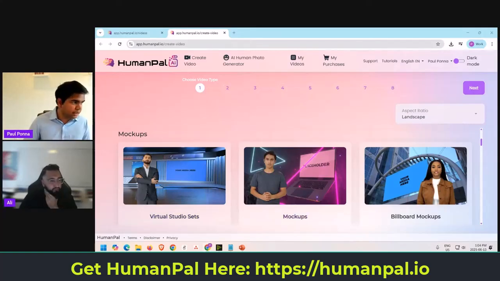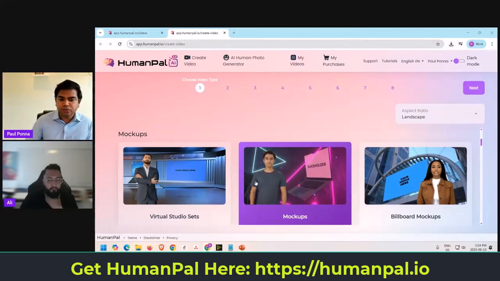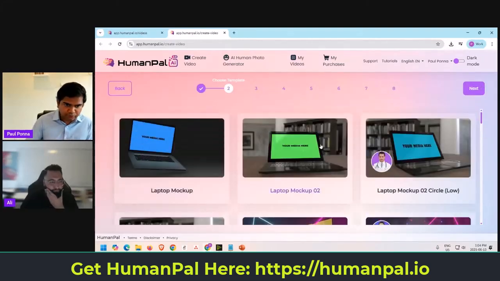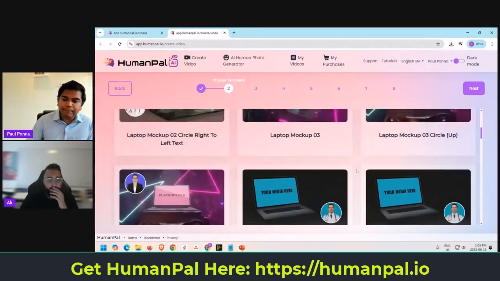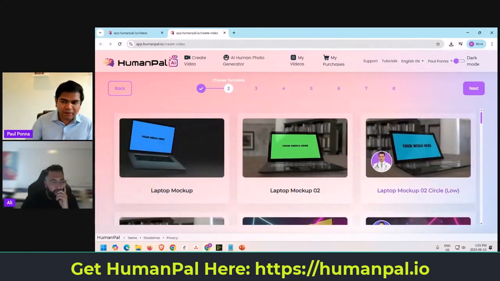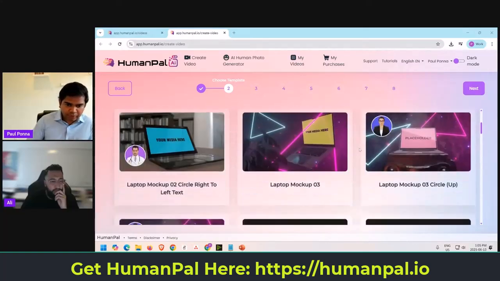The cool part here is that you can walk through the exact steps that I'm showing you right now. So go here, go to mockups. Following along so far? All right, so from mockups, I picked, as you can see, for example, these circle videos. You can do the circle videos if you remember to shorten it so you can show more of the screen. So you can do that too. Okay, just scroll down here real quick.